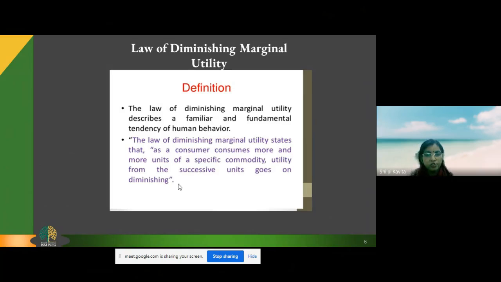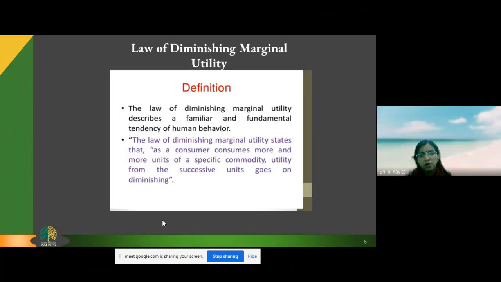So when I consume the second chapati, I will get fewer utils than the first chapati, because in the first chapati, I was the most hungry person. I was so hungry that the first chapati gave me the maximum satisfaction. So now the second chapati will give me less satisfaction as compared to the first chapati. So 18 utils.